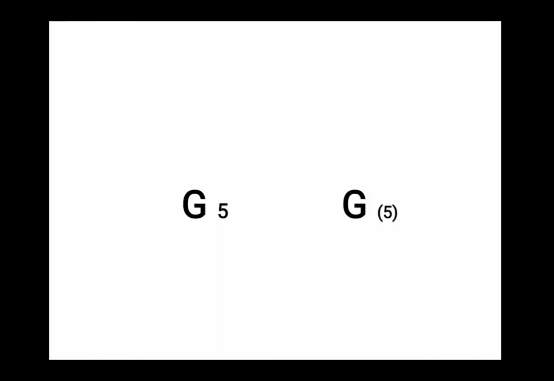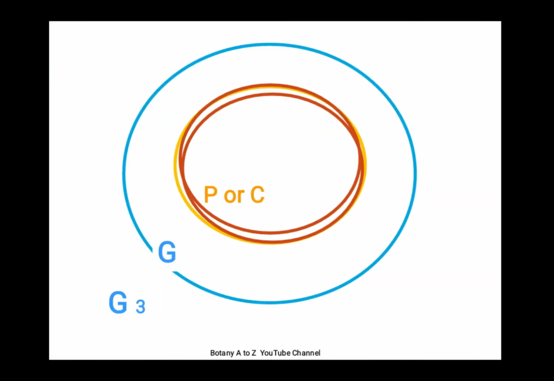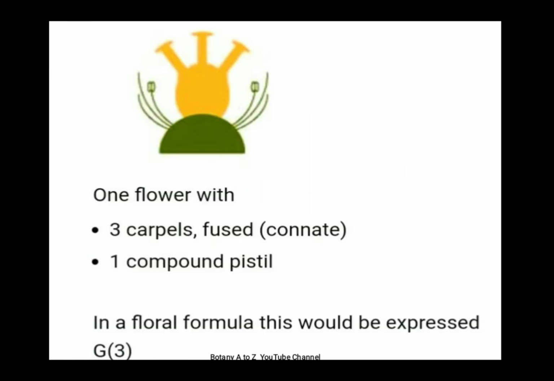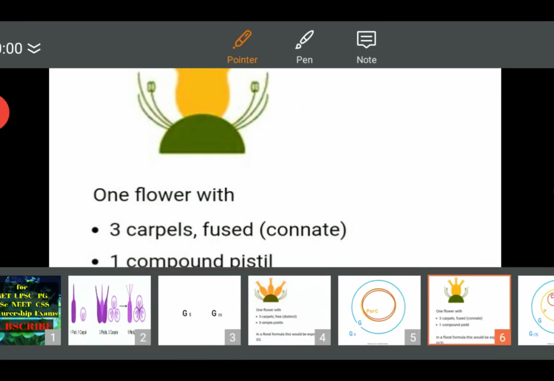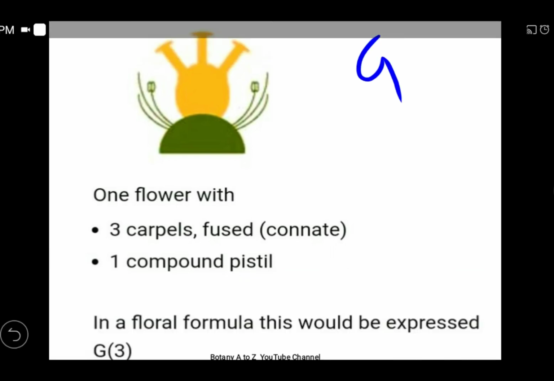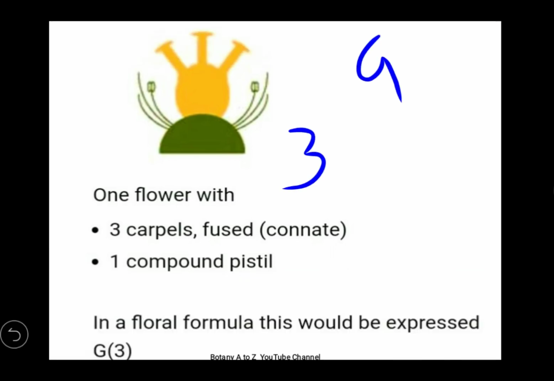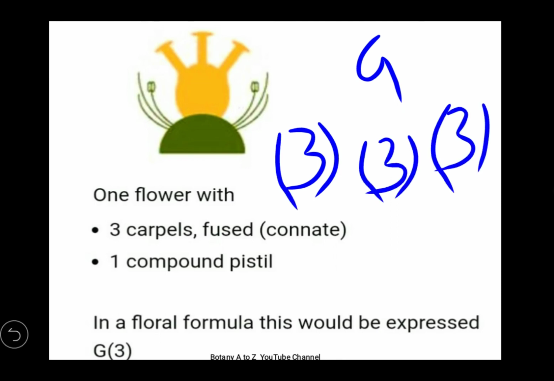This also shows us that in case of fused, the fused carpels together will make only 1 pistil. For example, there are 9 carpels, but they are fused in 3 sets, each set comprising of 3. So you will say this flower comprises of 9 carpels fused in 3 sets of 3 each. Or in other words, this is important now, this very flower comprises of 3 compound pistils.